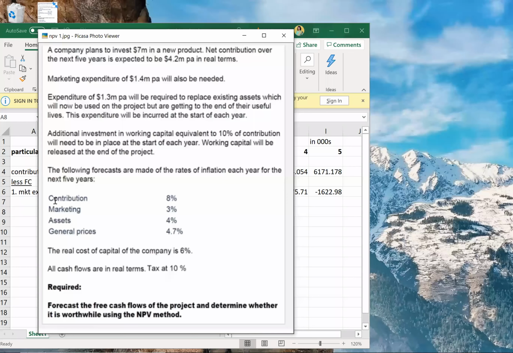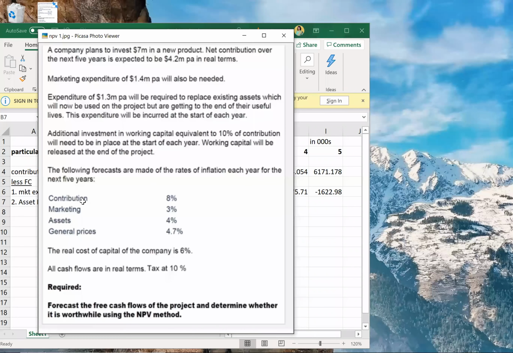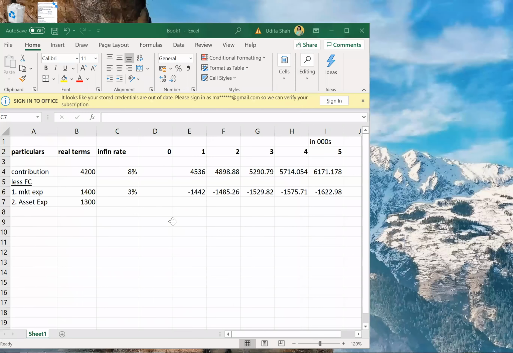So the second will be your asset expenditure. How much is the asset expenditure? 1.3 million, so in thousands it will be 1300. For asset expenditure I'll take the asset inflation rate, which is 4%.